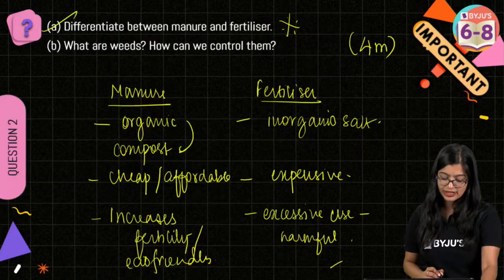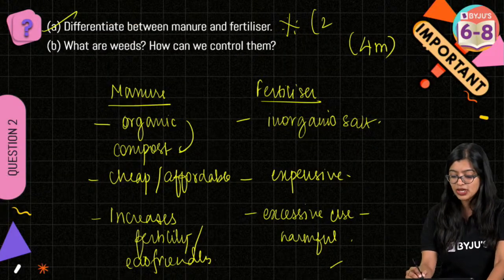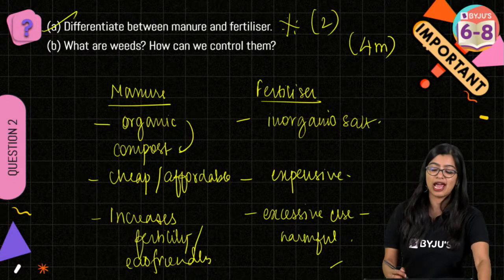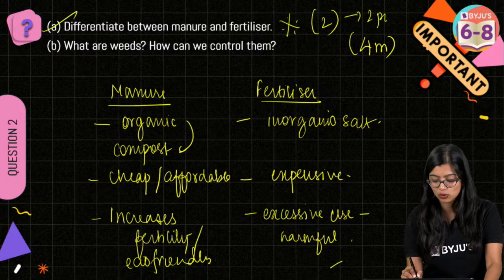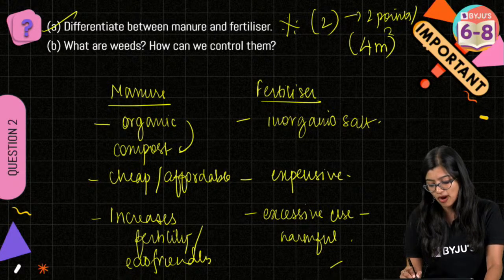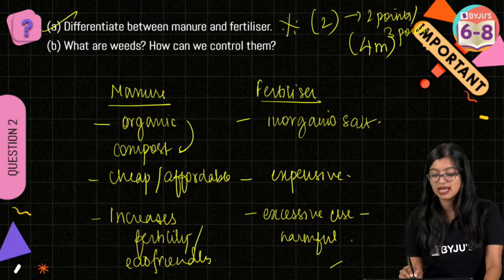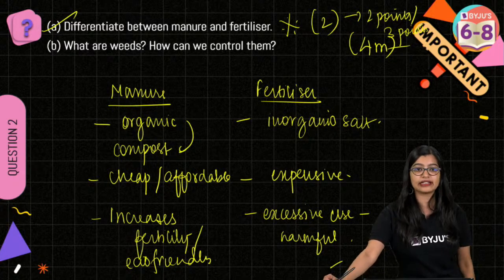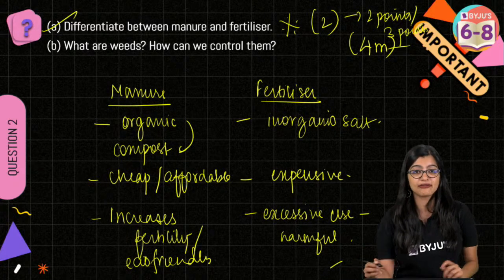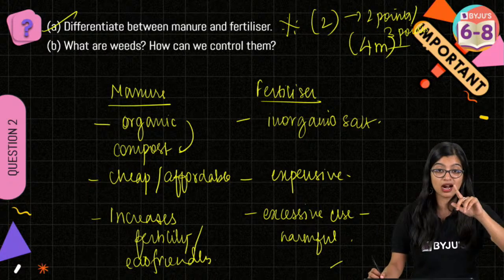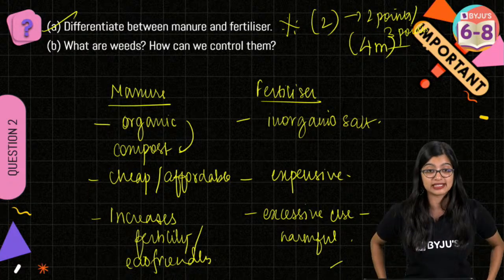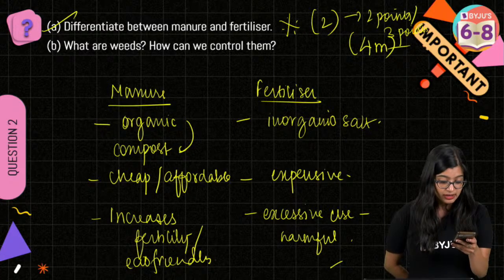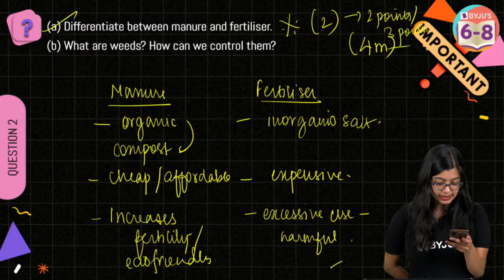Now the second part is asking us, what are weeds? So if it is a 4-mark question, 2 marks will be for the first one, and for 2 marks you write about 2 to 3 points, and you can even give some examples also. Very good. Yes, Pavni, that is eco-friendly. What are weeds? Very good, Archana. Weeds are undesirable plants that compete for other things, right? I will read that answer in 1 minute. They will compete for, where is it?